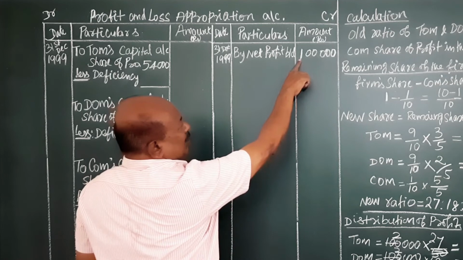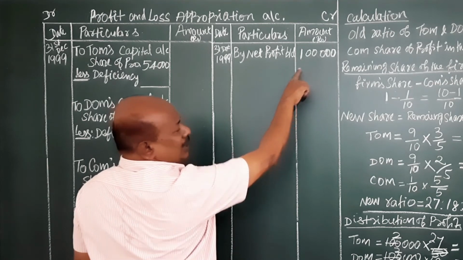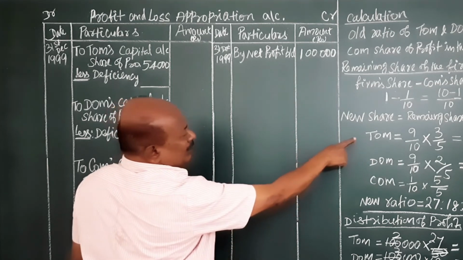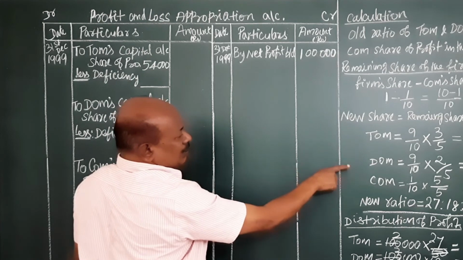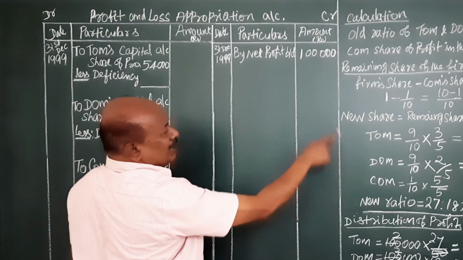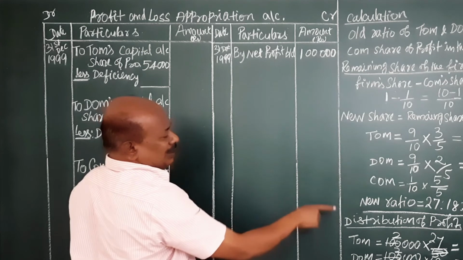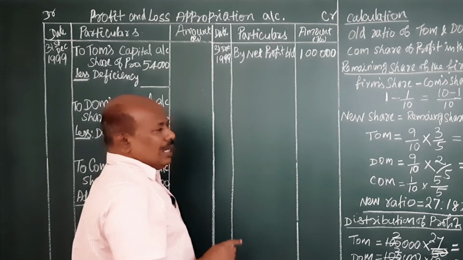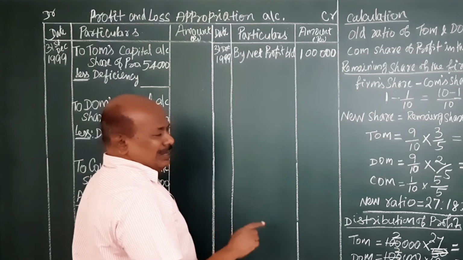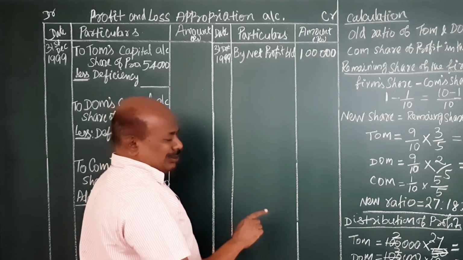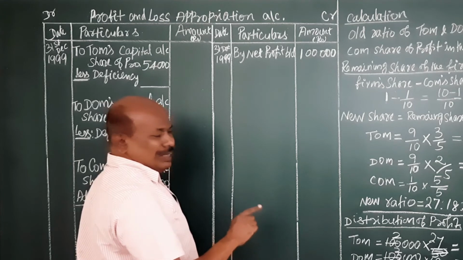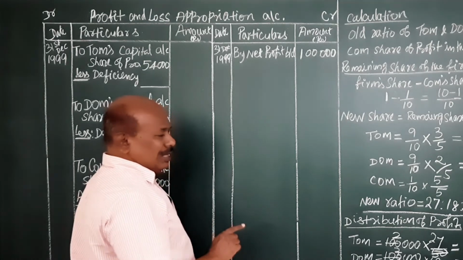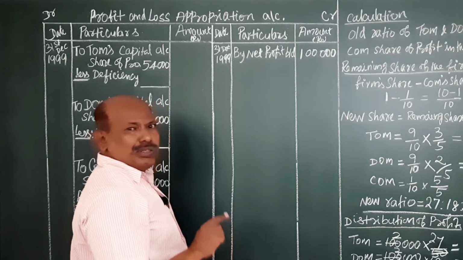Now this 1 lakh rupees has to be distributed among the partners Tom, Dom and Com in their new ratio, that is 27 by 50, 18 by 50 and 5 by 50, that is 54,000 rupees to Tom, 36,000 rupees to Dom and 10,000 rupees to Com.